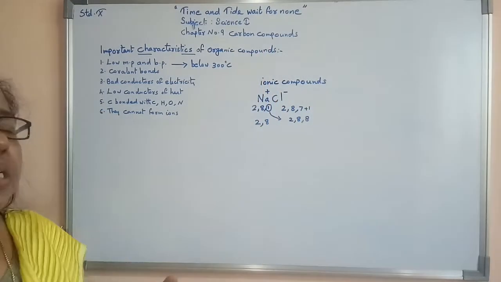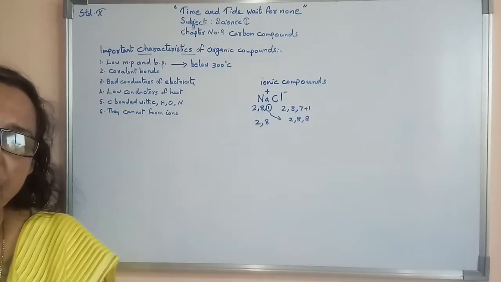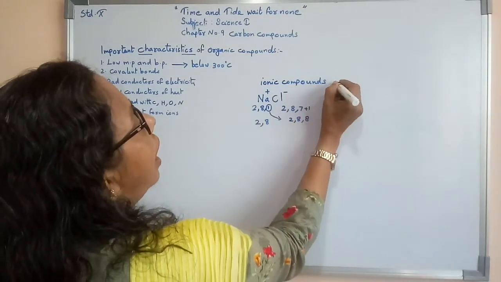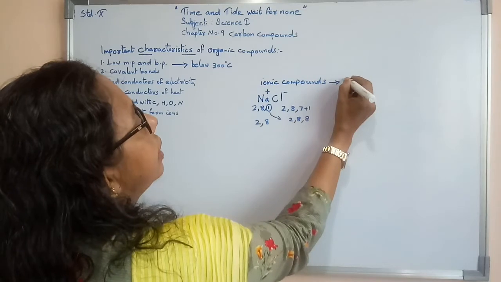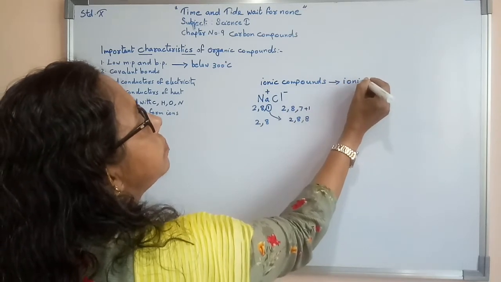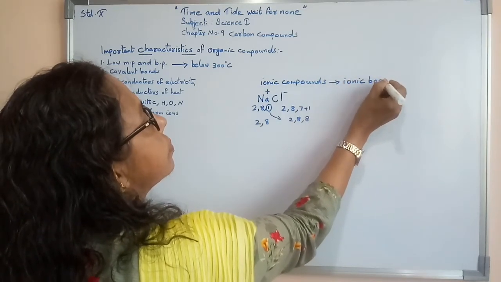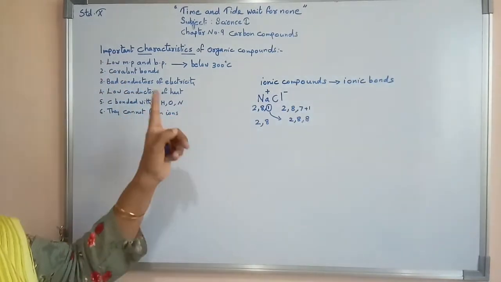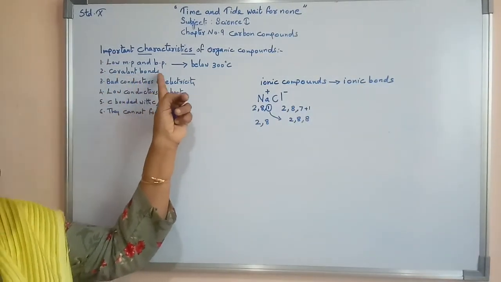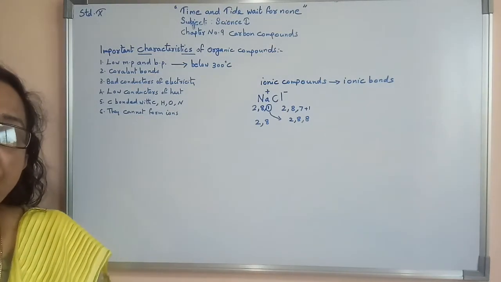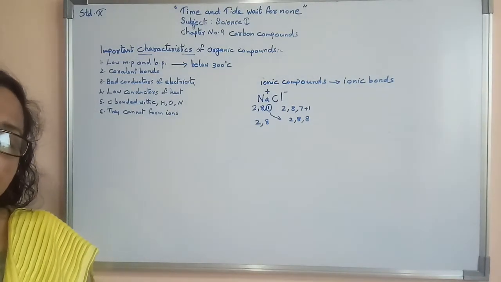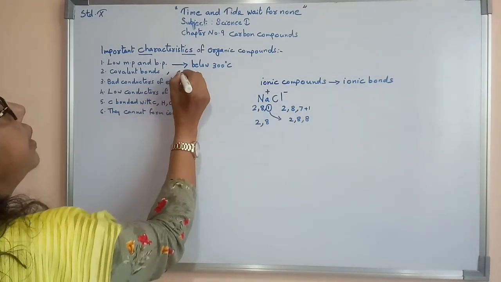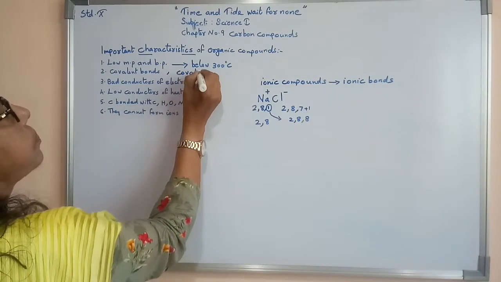Ionic compounds form ionic bonds. Organic compounds form covalent bonds.